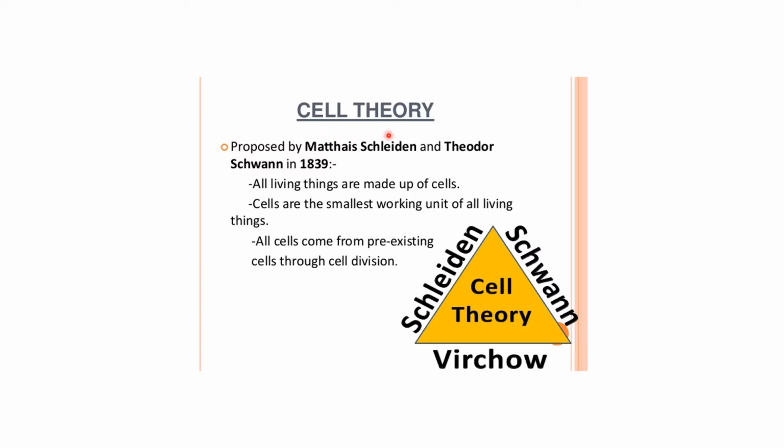Now, let's see something which is known as cell theory, which was proposed by Matthias Schleiden and Theodor Schwann in 1839. According to this theory, all living things are made up of cells. Cells are the smallest working unit of all living things. All cells come from pre-existing cells through cell division. Along with these two, Virchow was also included in this cell theory.